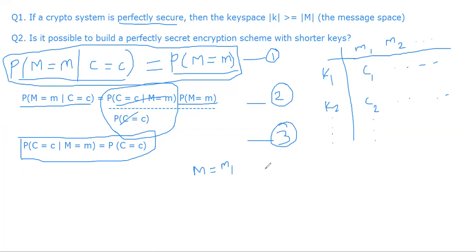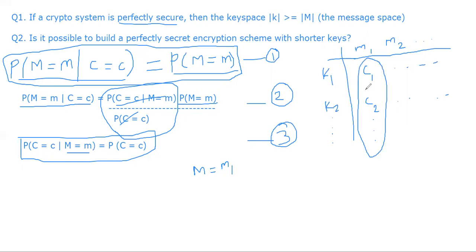Column number 1 should have all the ciphertexts that are generated by the encryption scheme because of equation number 3. Equation number 3 says that if you know a particular message, in this case we fix the message M to be M1, we cannot rule out any other ciphertext. All ciphertexts are equally likely to occur.